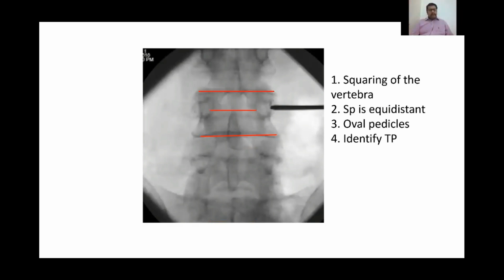The pedicle should be oval, and the transverse process should also be identified ideally. Once this clear X-ray is identified, the vertebral level of interest usually docks at the 3 o'clock position of the pedicle on the left side, and then using a gentle corkscrew method, we proceed forwards.